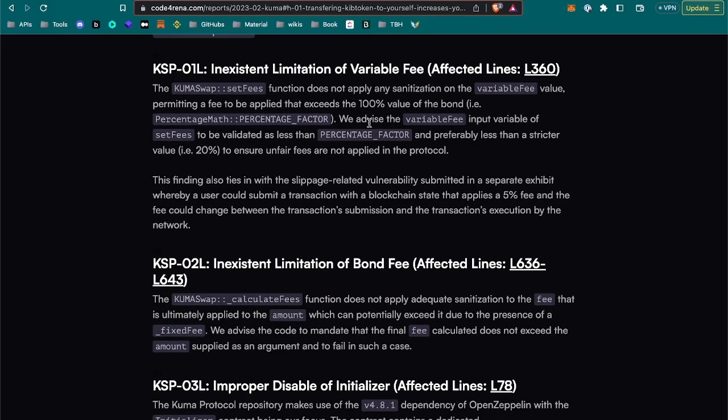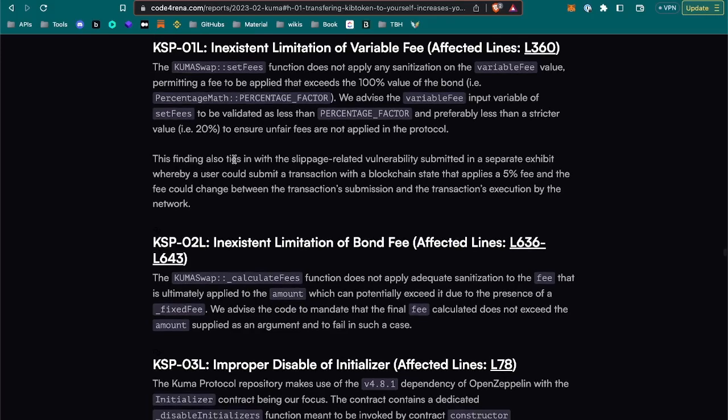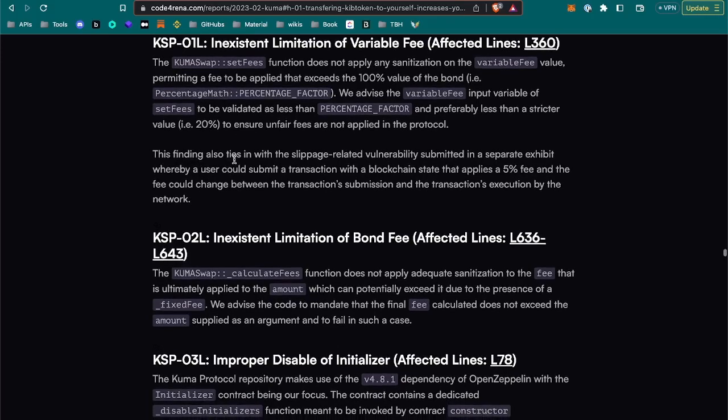We advise the variable fee input variable of set fees to be validated as less than, and preferably less than, a stricter value, to ensure unfair fees are not applied in the protocol. Again, this is following some of the documentation.